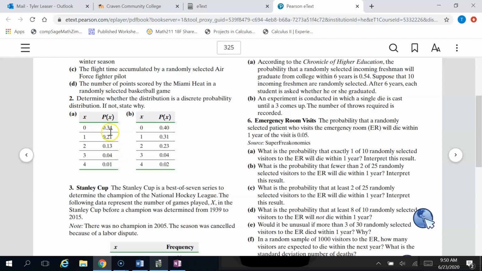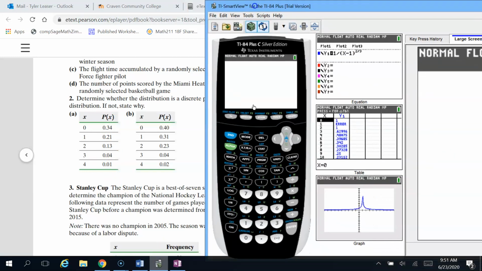So for A, all of these probabilities are in between 0 and 1. That's fine. But if we add all of these together, so just real quick, the 0.34 plus the 0.21 plus the 0.13 plus the 0.04 plus the 0.01. So because those only add up to be 0.73, A would not be a probability distribution. I'm not going to bother doing B. I'm almost certain that if you do add these up, it's going to work out. So if they do add up to be exactly 1, then yes, it is a probability distribution.